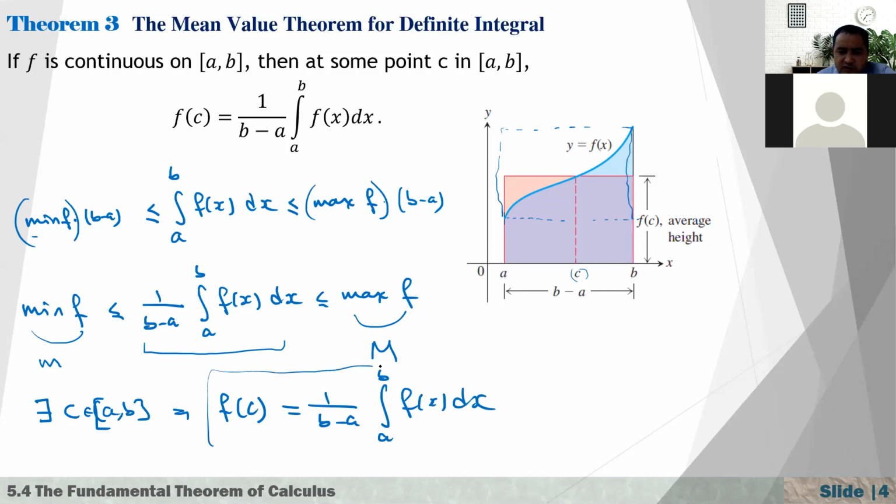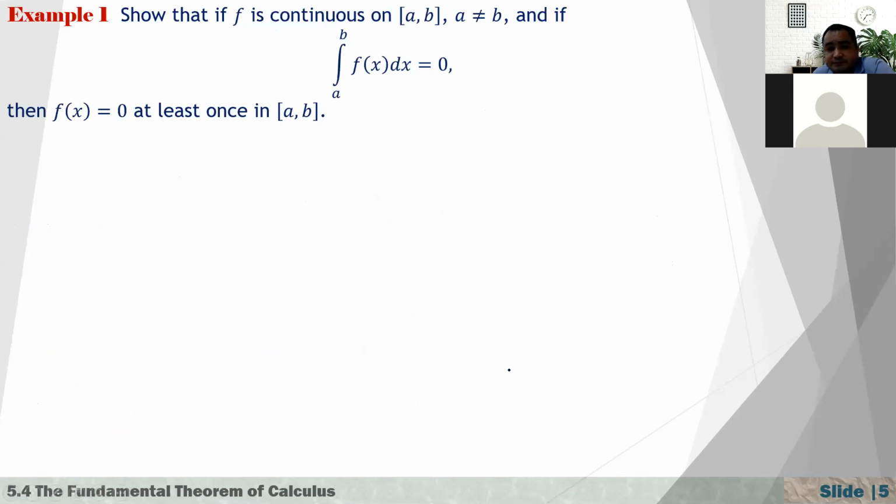Since the function is continuous, it takes all the values between lowercase m and uppercase M. And if this average value is between these two numbers, then there must be some point in the interval [a, b] where f(c) is equal to this integral expression. That's really important to prove the fundamental theorem, which is why we should understand this well. We will use this again.